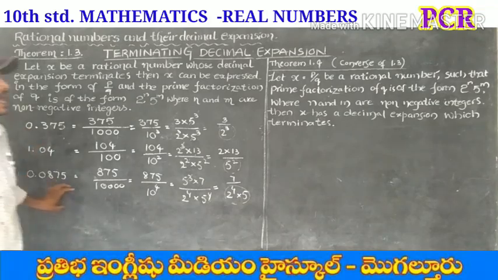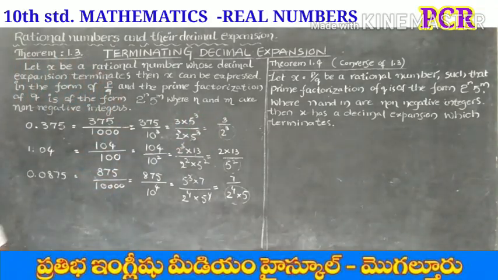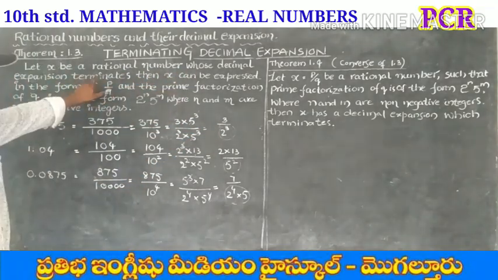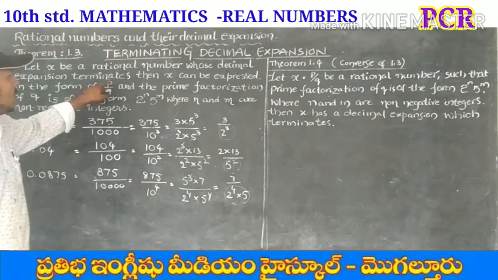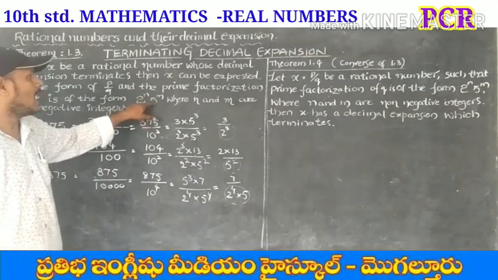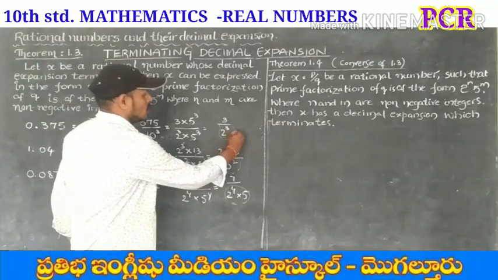Fractional form of a terminating decimal expansion: for terminating decimal expansions in the form p by q, q is of the form 2 power n into 5 power m.